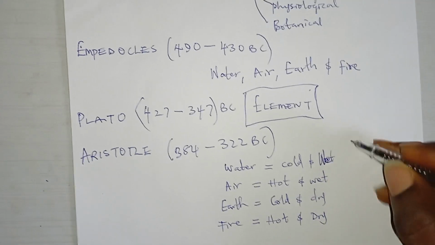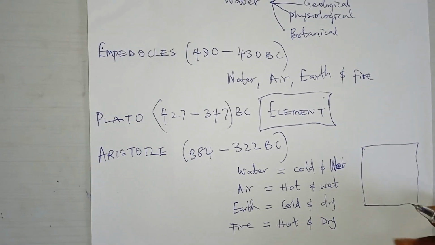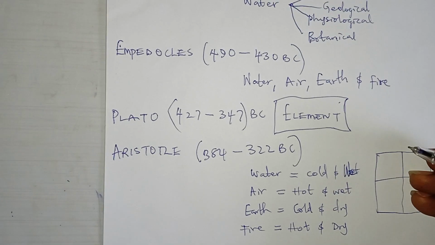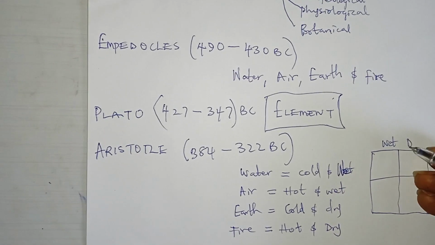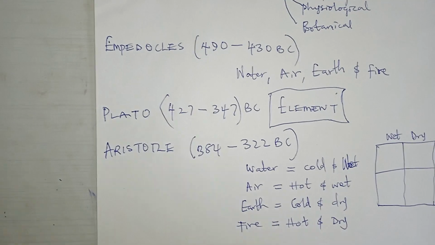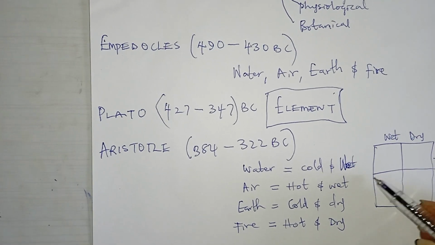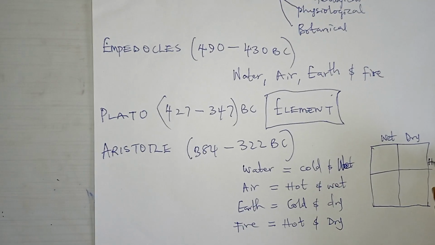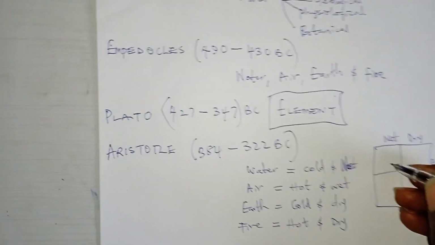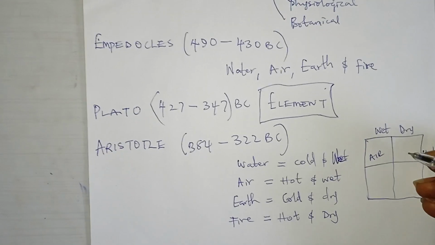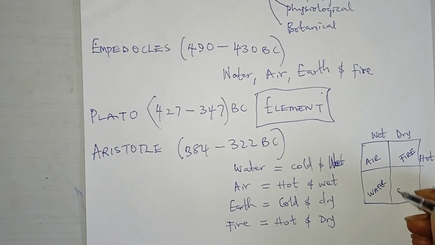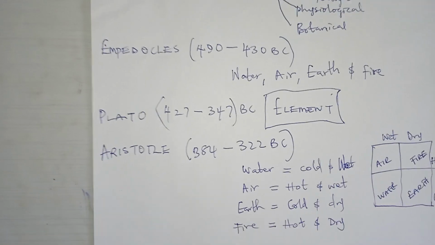So he now made a component table where you have the vertical and the horizontal, the row and the column. And what he did was to group this in such a way that the vertical column has the wet and the dry, and the horizontal row has hot and cold. So he now puts it in such a way that air, fire, you understand, water and earth. So this was how he placed it.